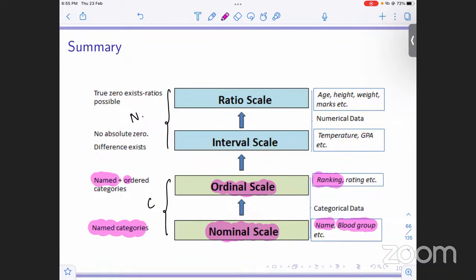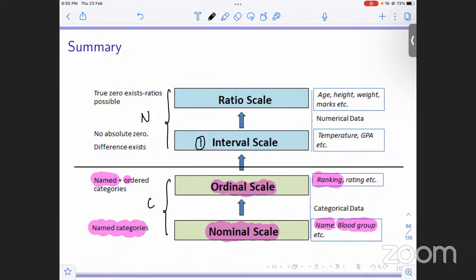Okay, now moving ahead to interval scale. These two are now for numeric. These were just for categorical data, right? This is for numerical data. Now the first scale of measurement that we have is interval scale. So basically the absolute zero does not exist.